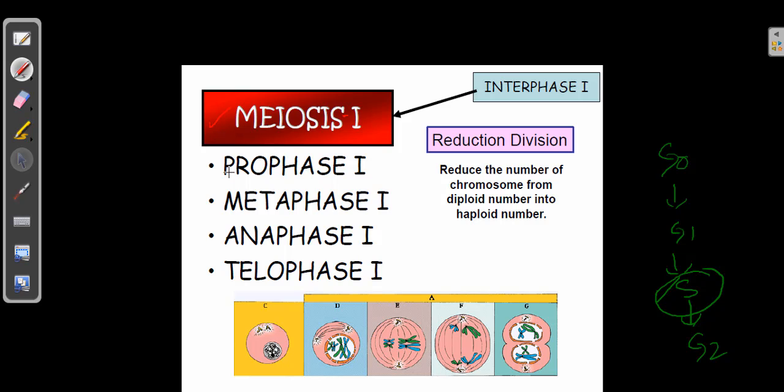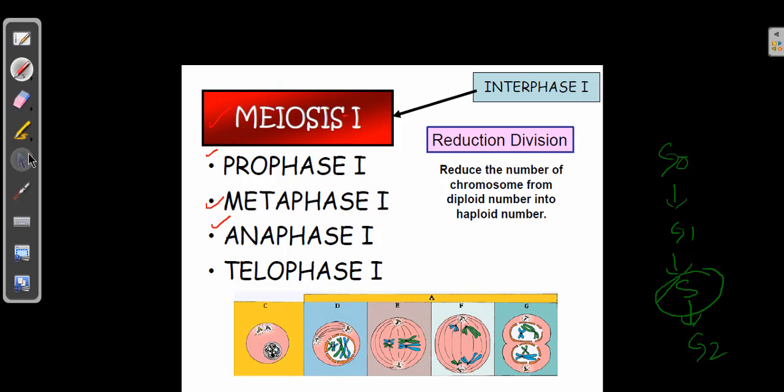If you want to learn easily, you have to understand prophase one, metaphase one, and anaphase one very closely. Once you understand the prophase, metaphase, and anaphase, you will be very good at meiosis, because all other steps resemble mitosis except these three.